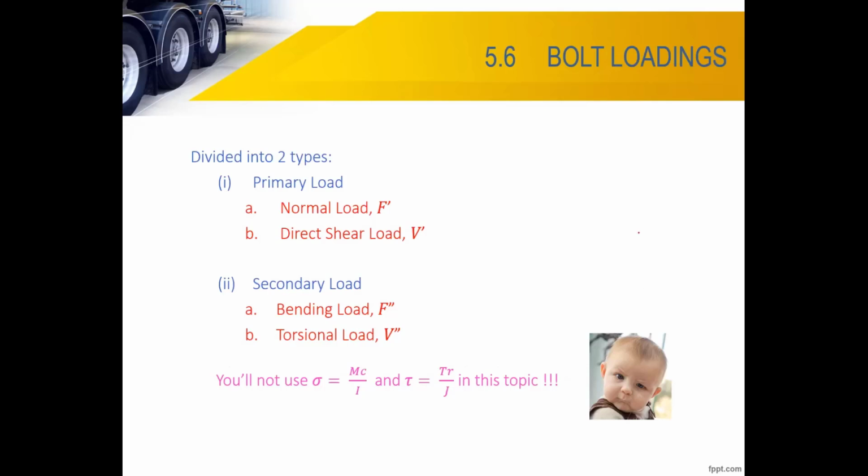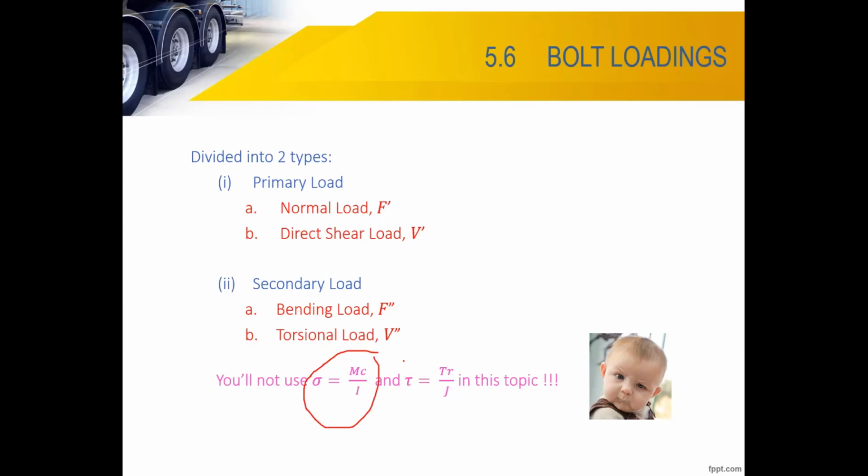All right. As I mentioned to you, we have types of loading. The loading of the bolt is divided into primary load and also secondary load. The primary load is normal load and direct shear load. Later I will show you what the difference is. The secondary load is bending load and torsional load. Remember when you use bending, bending is MC over I. For this case, you will not use MC over I.